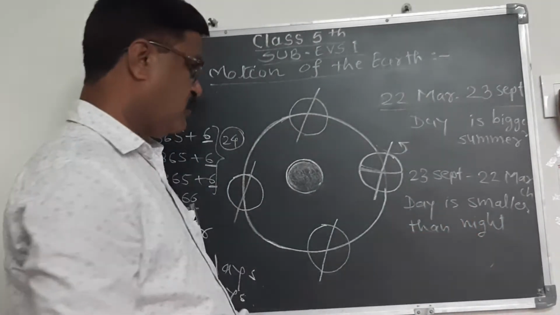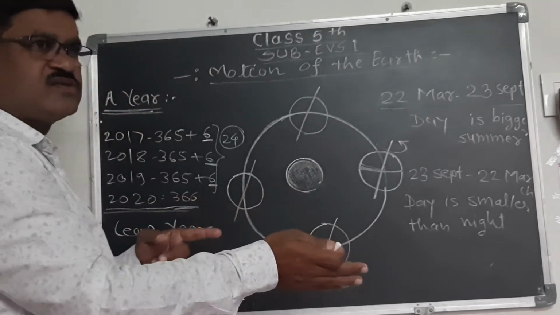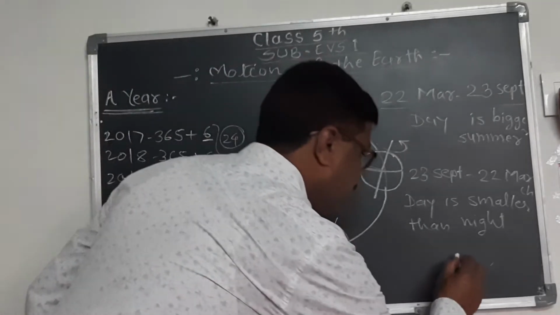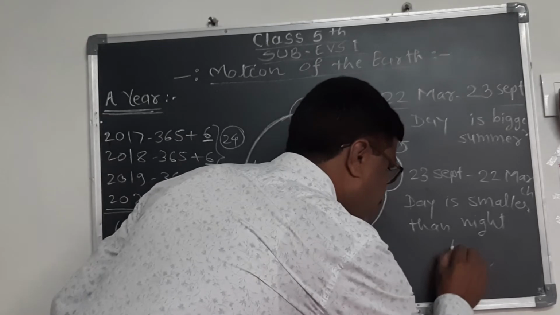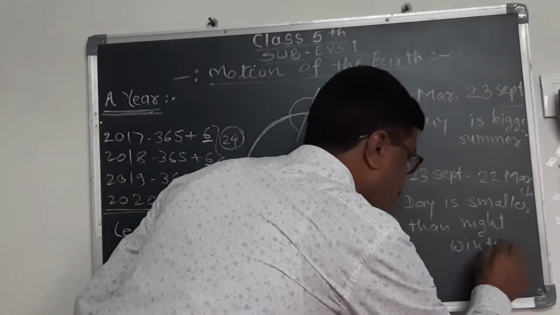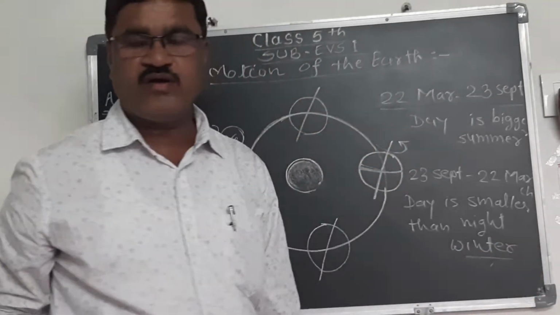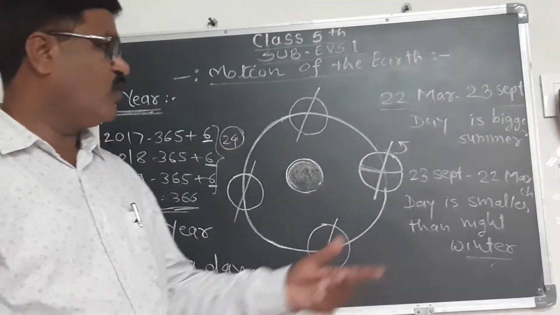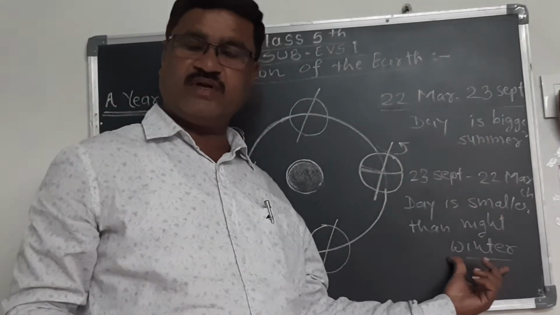And here the sunrays are far away, that's why the season here is winter. In this way, we see summer and winter.